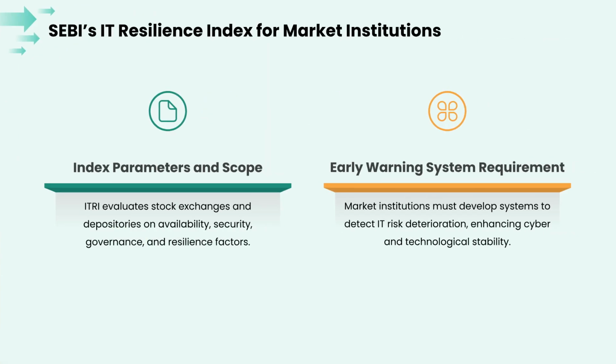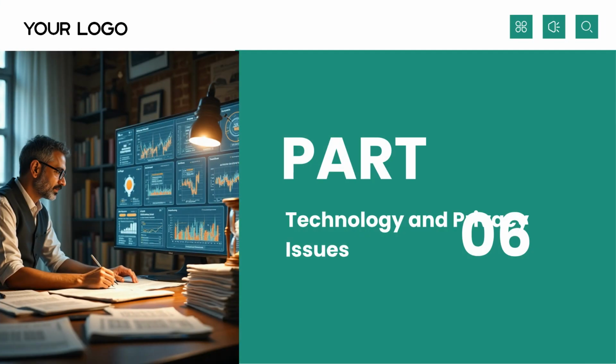Regarding sugar, domestic prices are beginning to cool following the approval of 10 lakh tons of imports, despite concerns stemming from production and demand shifts. In market regulation, SEBI has introduced an IT Resilience Index. This framework evaluates exchanges and depositories on security and governance, mandating early warning systems for technological risks.